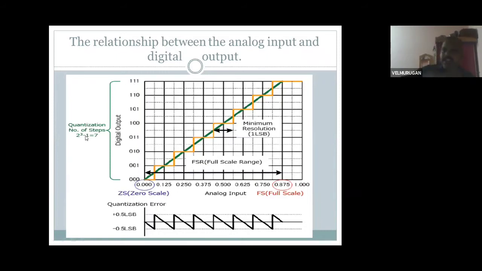So in your sine waveform, taking 7 bits. Why are you using 7 bits? It comes from 2 power 3 minus 1. Quantization step. So 7 steps, starting from 0 to 7 steps. Okay, this time it comes for the quantization. If any error comes, you avoid this error using the quantization errors. Okay.